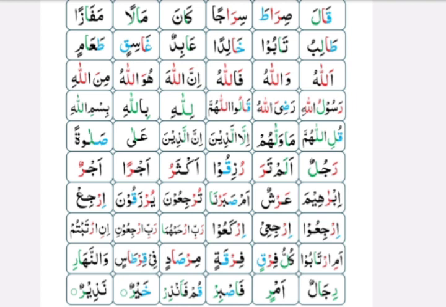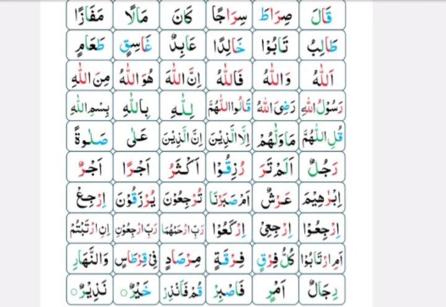sirajan. Kaf alif zabar ka, nun zabar na, kana. Mim alif zabar ma, lam two zabar lan, malan. Mim zabar ma, fa alif zabar fa, mafa, za two zabar zan, mafazan.